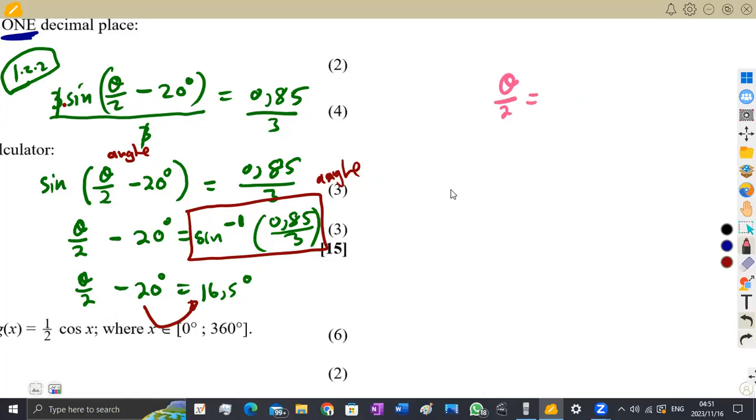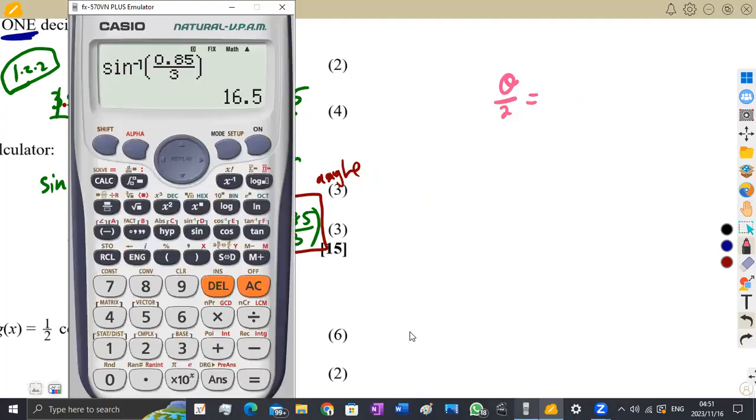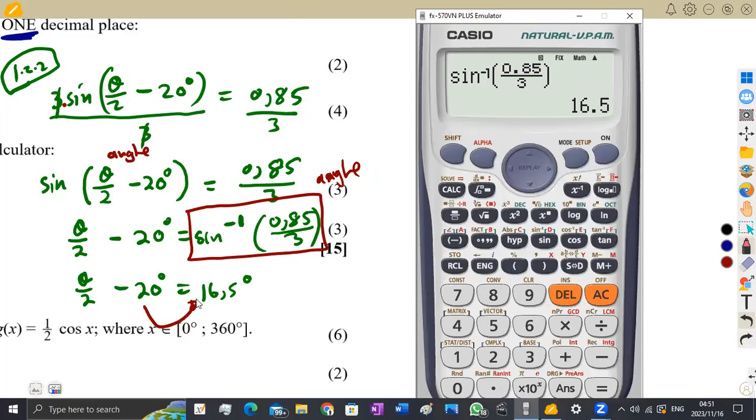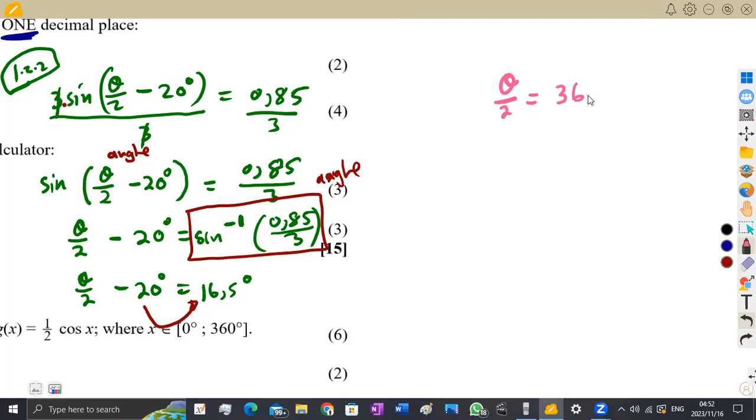So theta over 2 is going to be equal to, if I transpose negative 20 to the other side, it becomes a what? A positive. Negative 20 here, it becomes a positive. So I'm simply going to add 20 on this value. So this is going to give us 36,5. So that's 36,5 degrees.